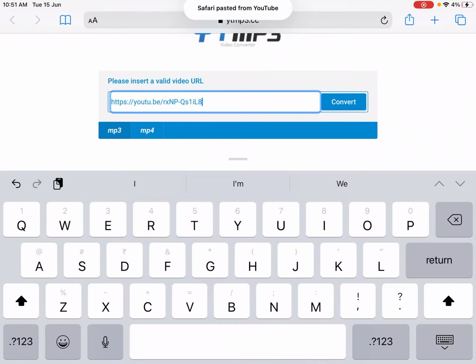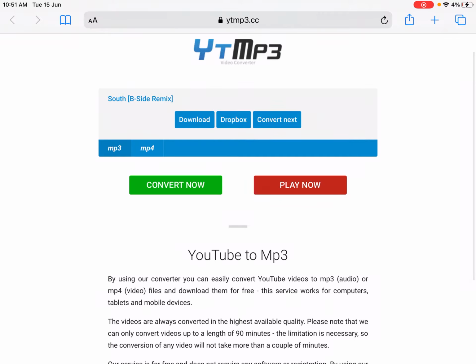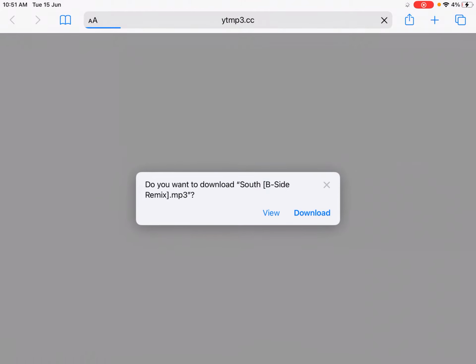Then paste the YouTube URL after you copied that. Then click convert. To show you something like this, now click convert and also close the redirect or the new tab opened.